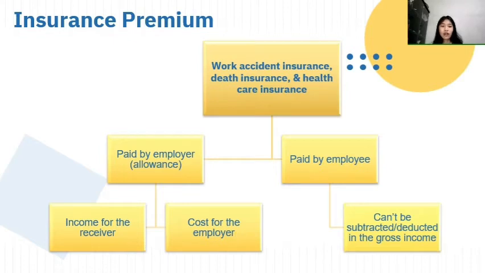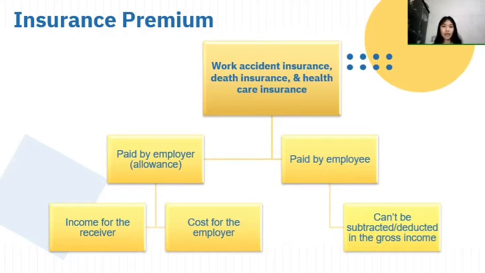So, for accident insurance and death insurance, it's included in BPJS Ketenagakerjaan. For accident insurance paid by employer or company, it is 1% from the gross income. So it will become the addition for the taxable income.